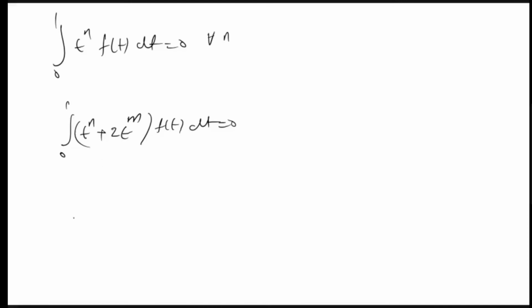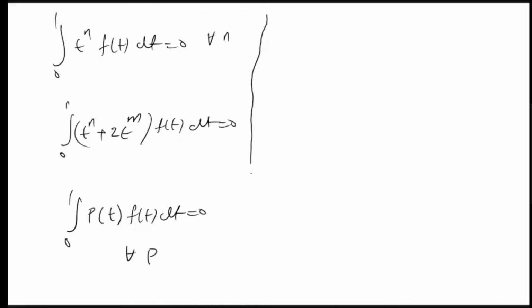So using this, we can say that the integral from 0 to 1 of some polynomial in t, because this is a polynomial. Like this, we can create any polynomial. So the integral from 0 to 1 of p of t times f of t dt will be 0 for any polynomial p. Now we can use the Weierstrass approximation theorem, because we know that there is a polynomial sequence converging to f uniformly